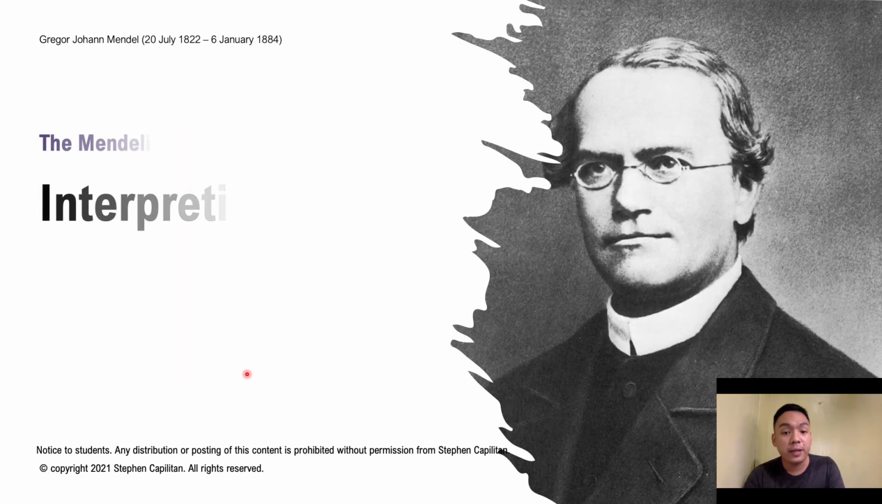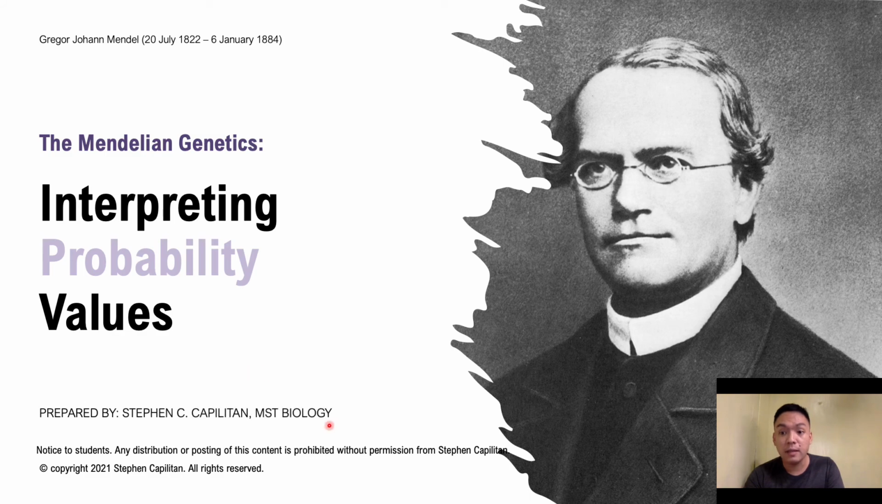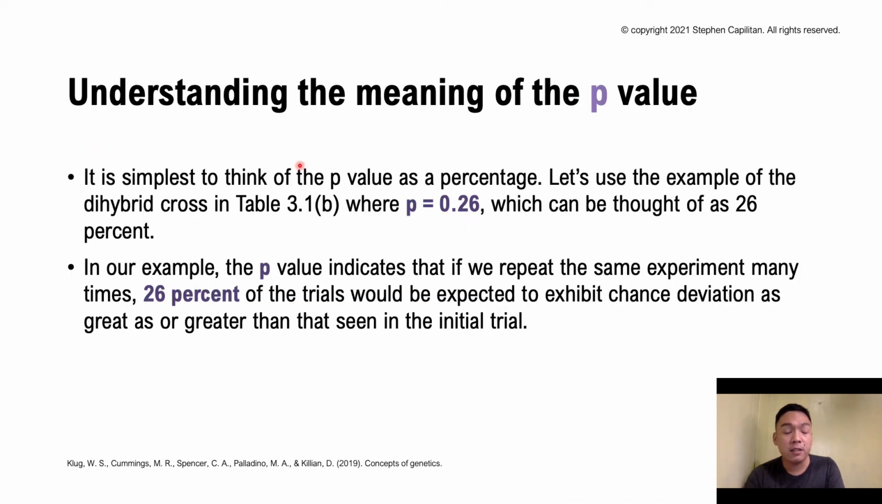Now we'll try to interpret the probability values. Understanding the meaning of the p-value is very critical, because it's very simple to think of the p-value as a percentage. Let's use the example of the dihybrid cross in the previous table, where we got p equal to 0.26, which we can think of as 26%. In our example, the p-value indicates that if we repeat the same experiment many times, 26% of the trials would be expected to exhibit chance deviation as great or greater than that seen in the initial trial.